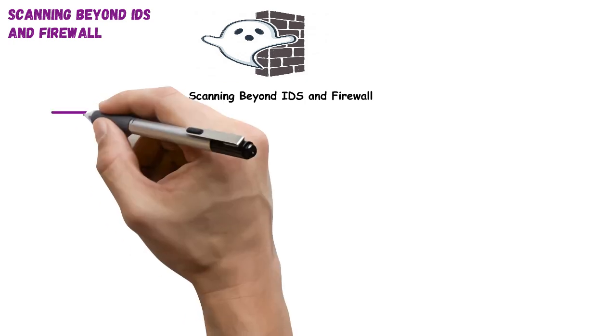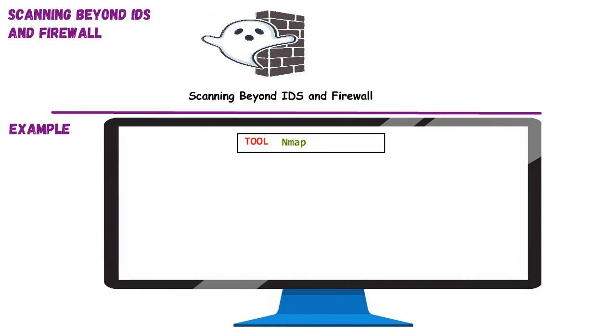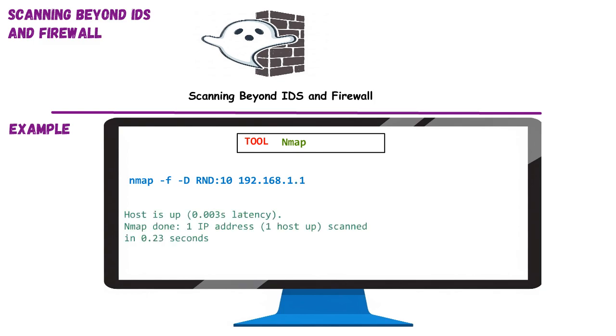Now, let's see an example of how Nmap can be used to attempt to bypass detection. We'll use Nmap with -f for fragmentation and -D RND:10 to generate 10 random decoy IP addresses. This command attempts to make the scan appear as if it's coming from multiple sources, along with fragmented packets. The output itself might seem ordinary, simply indicating the host is up. However, the significance lies in the method of scanning, which aims to make detection more challenging for security systems.